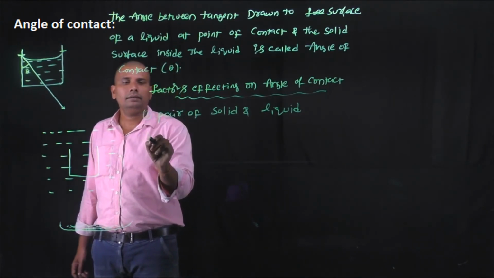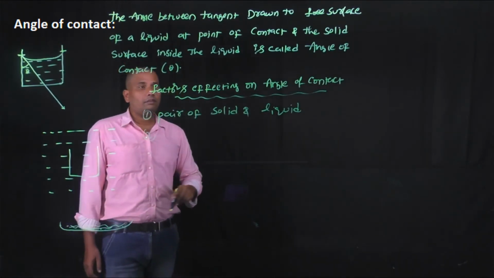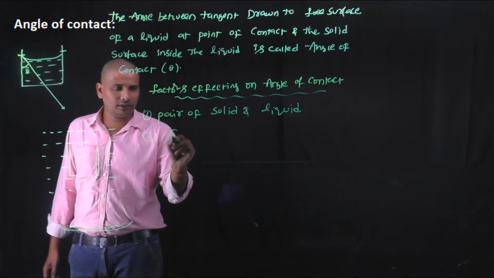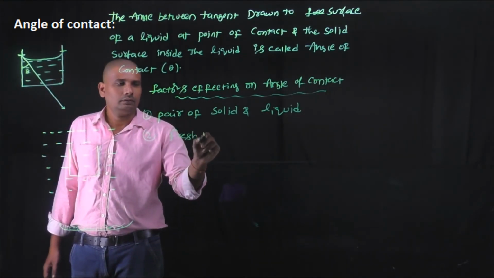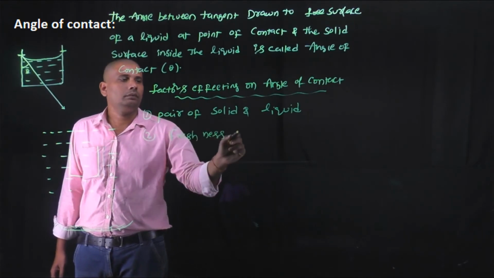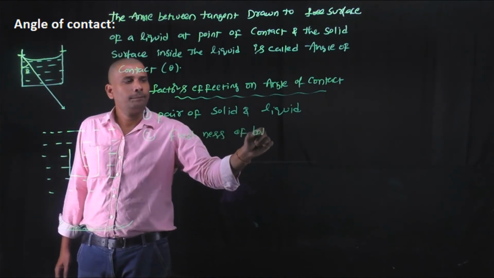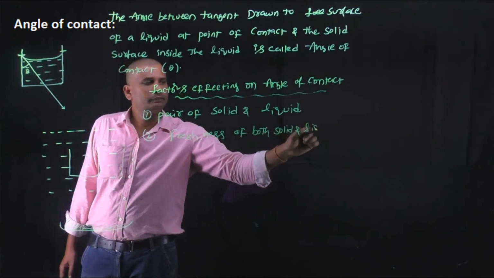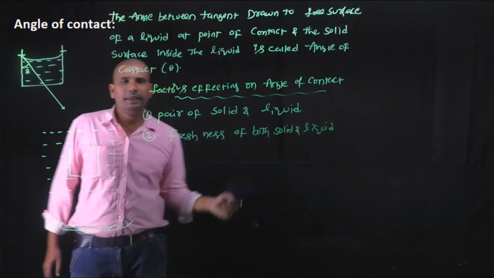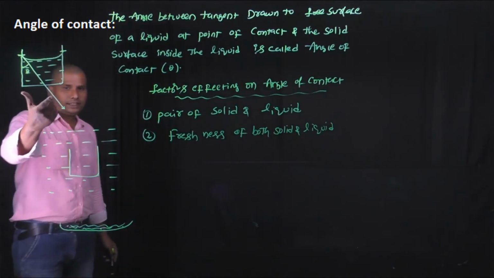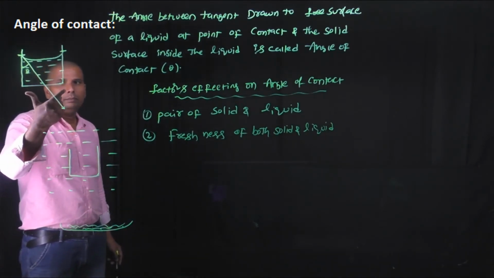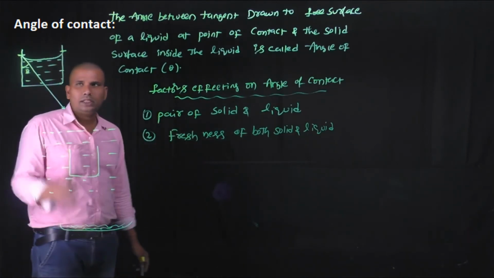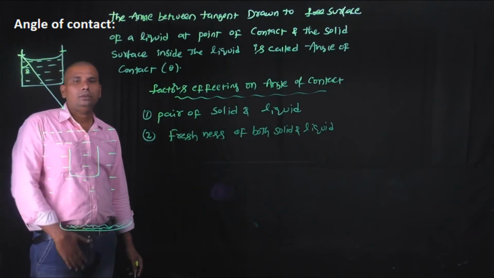The angle of contact also depends on the cleanness or freshness of both solid and liquid. Here the solid means the vessel made with which material, and the liquid means which type of liquid we introduce into that vessel.